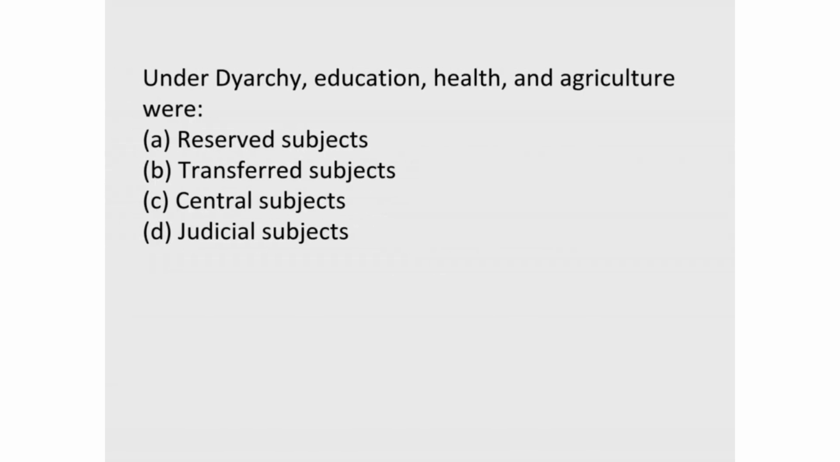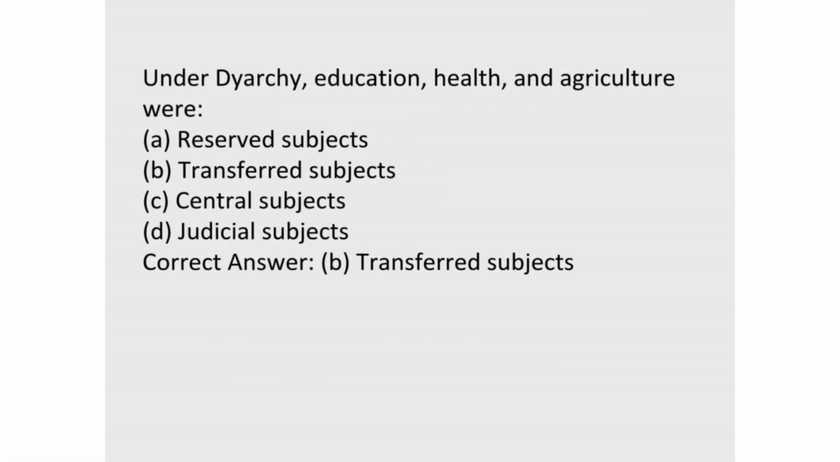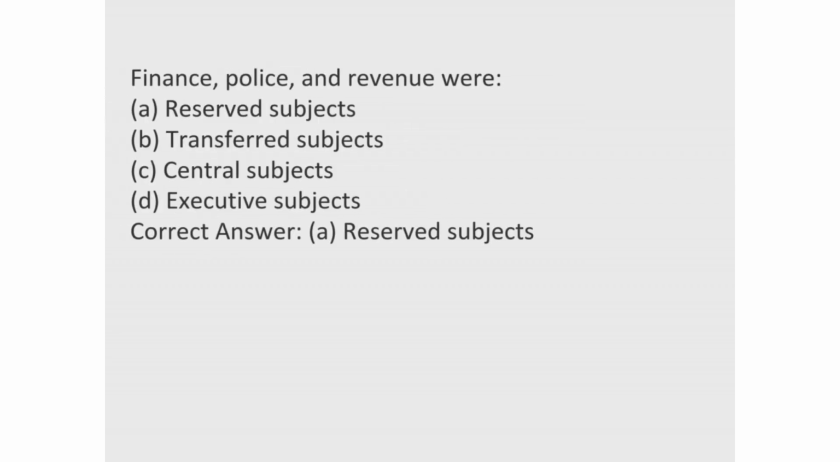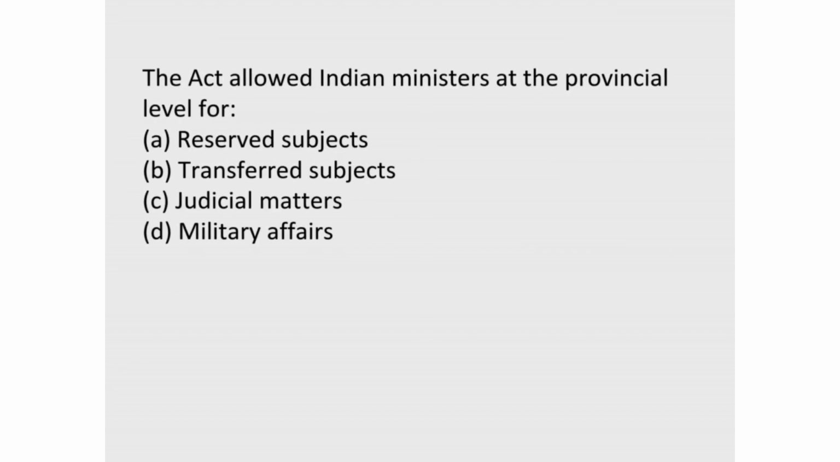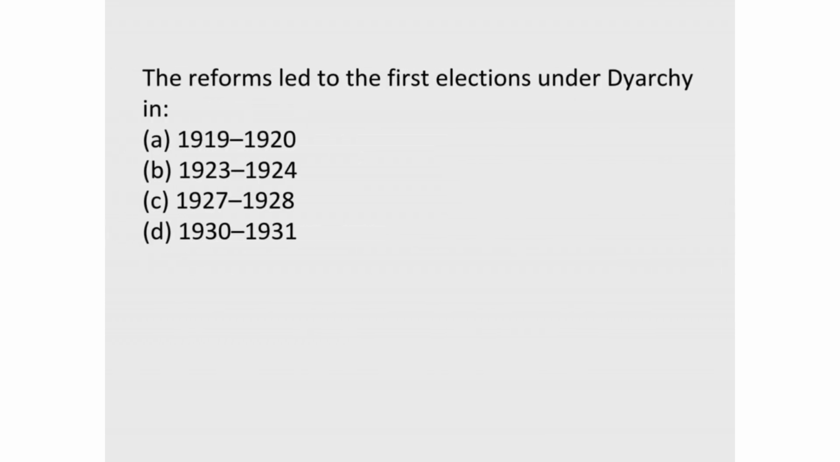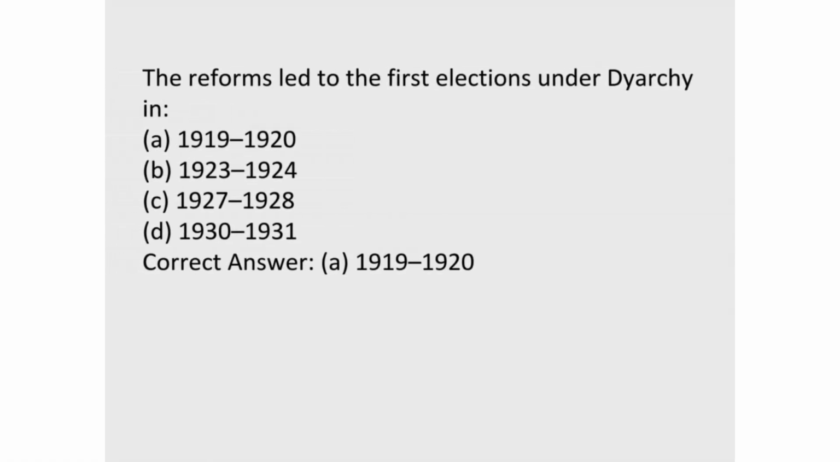15. Under diarchy, education, health, and agriculture were. Correct answer, B, transferred subjects. 16. Finance, police, and revenue were. Correct answer, A, reserved subjects. 17. The Act allowed Indian ministers at the provincial level for. Correct answer, B, transferred subjects. 18. The reforms led to the first elections under diarchy in. Correct answer, A, 1919 to 1920.